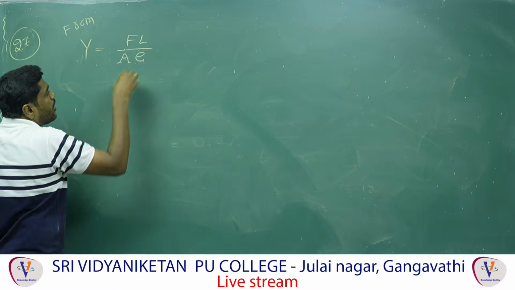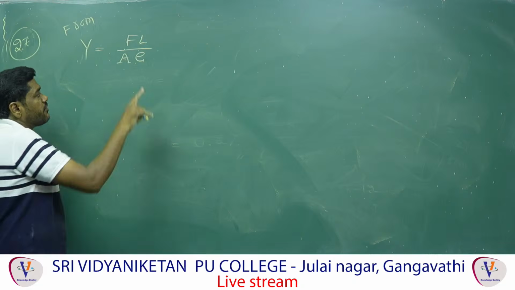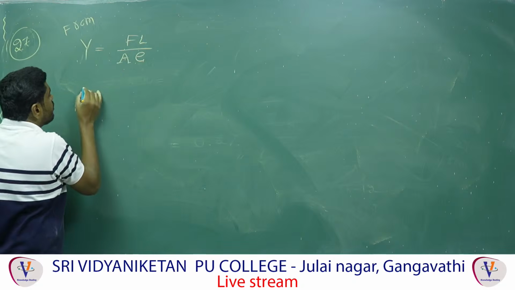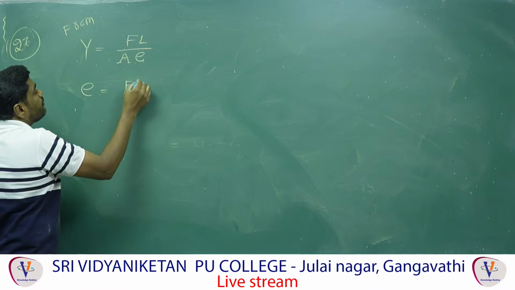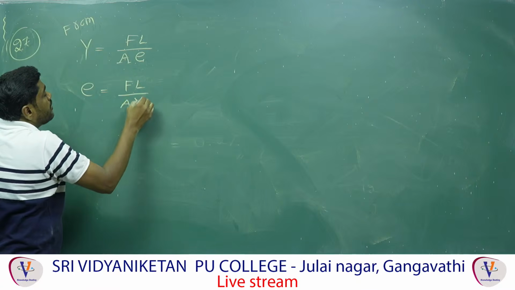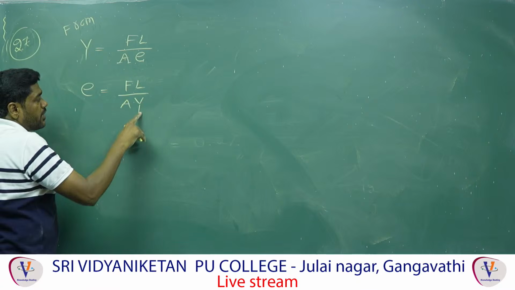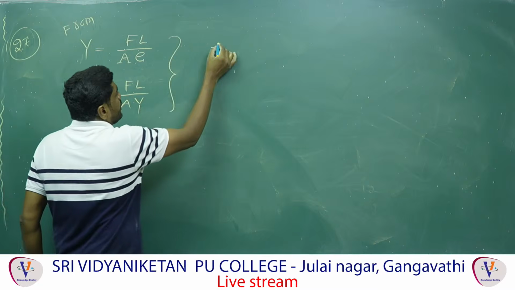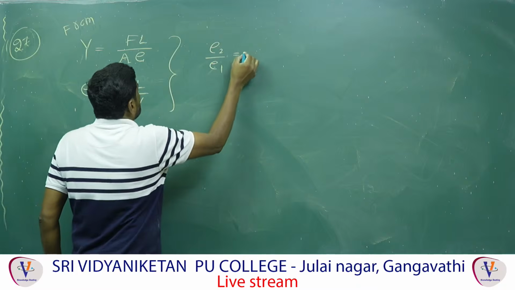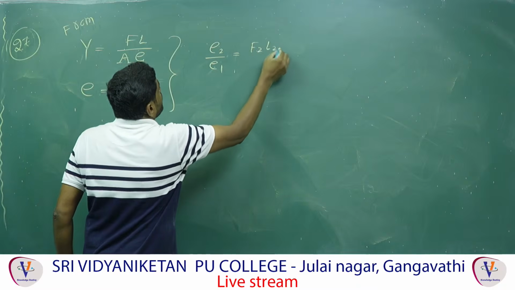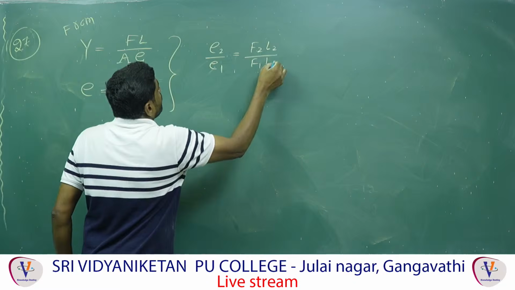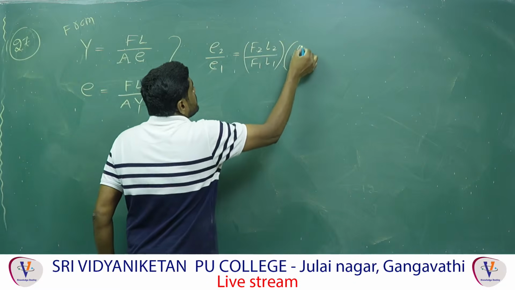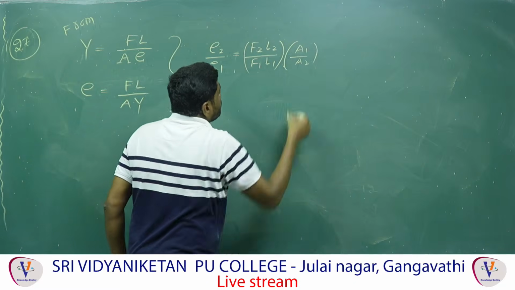I will take the elongation or compression as e. So e is equal to F L by A Y, right? Now Y is constant, therefore we can say e2 by e1 is equal to F2 L2 by F1 L1 into A1 by A2.